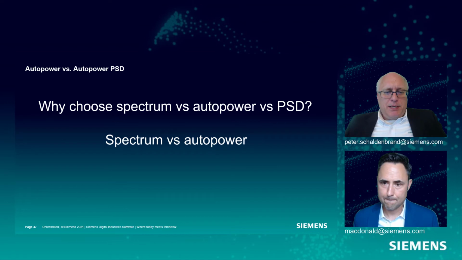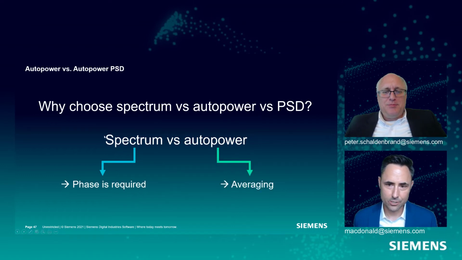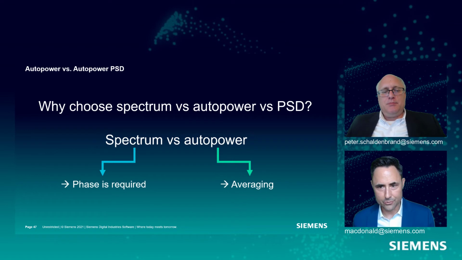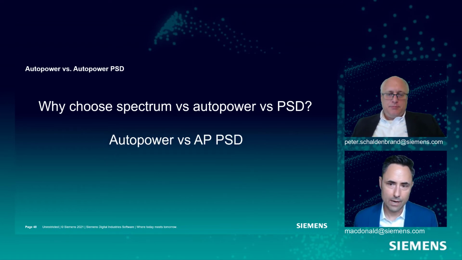I know Spectrum has phase and AutoPower does not, but AutoPower has those screwy units. That's right. So Spectrum, I need to choose that if phase is important to me. I'm doing a phase reference spectrum or an ODS or something. I definitely need to use a spectrum. If I want to average carefree and just know I'm not going to end up with 0, I choose an AutoPower.